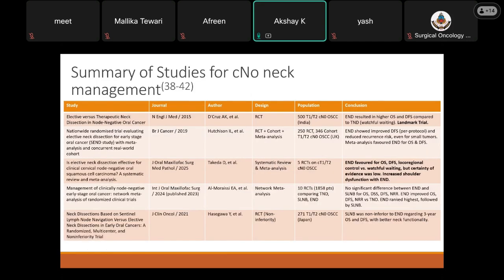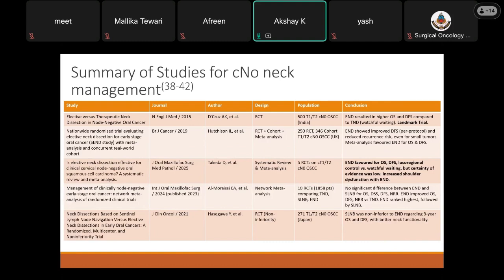A summary of studies for cN0 neck management. A study was done by D'Cruz et al., which was a randomized controlled trial of 500 T1, T2, N0 patients. It was a landmark trial which concluded that elective neck dissection resulted in higher overall survival and disease-free survival compared to therapeutic neck dissection.